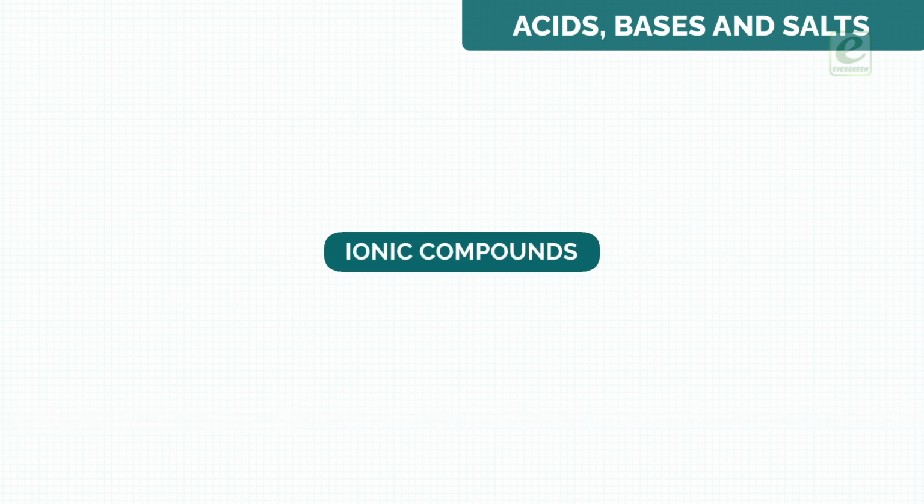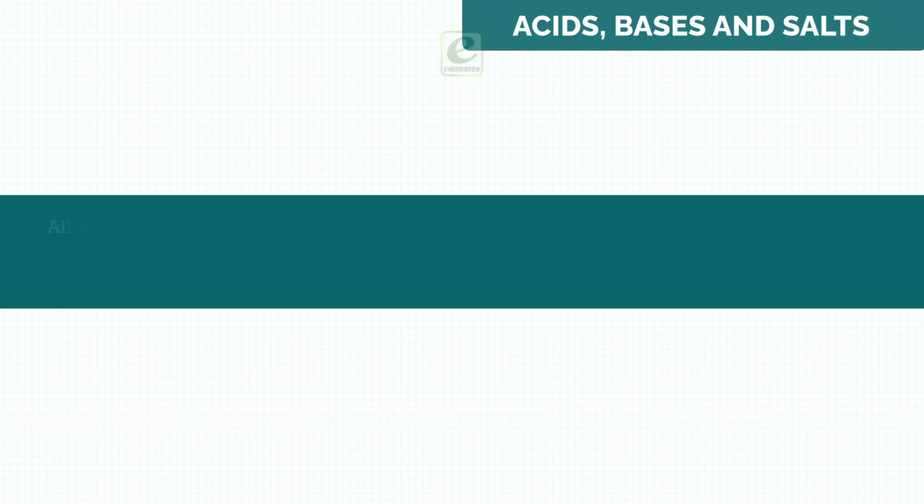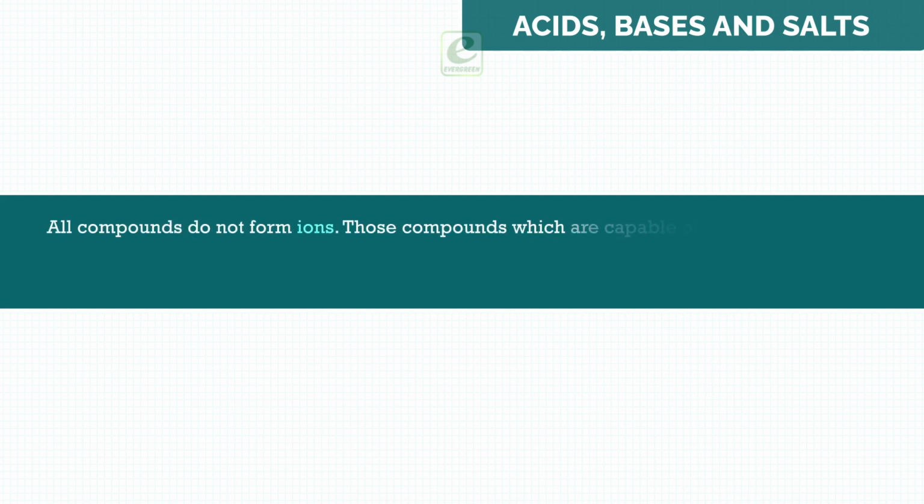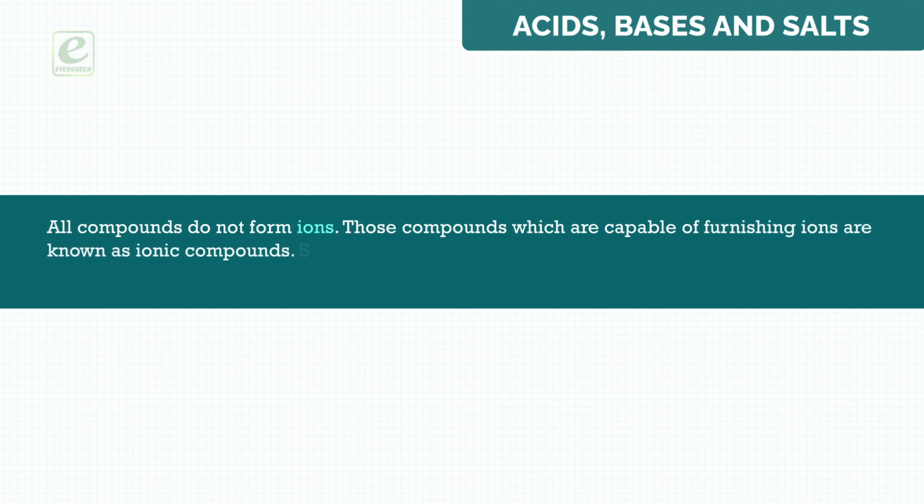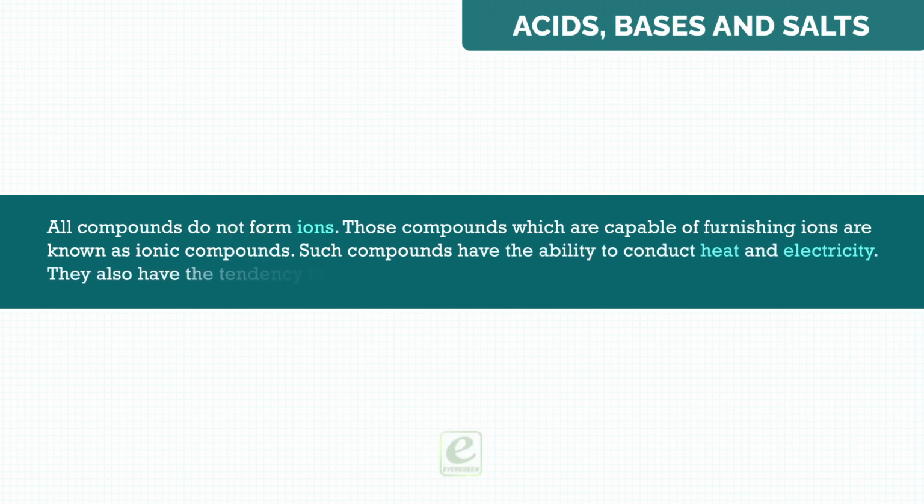Ionic compounds. All compounds do not form ions. These compounds which are capable of furnishing ions are known as ionic compounds. Such compounds have the ability to conduct heat and electricity. They also have a tendency to change the color of indicator.